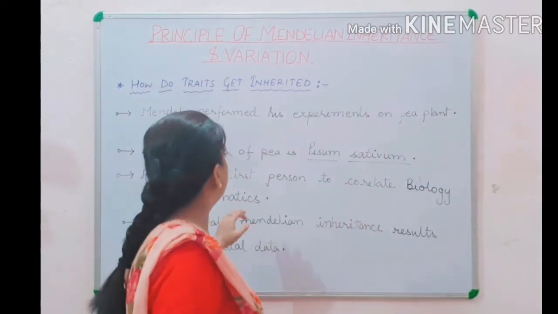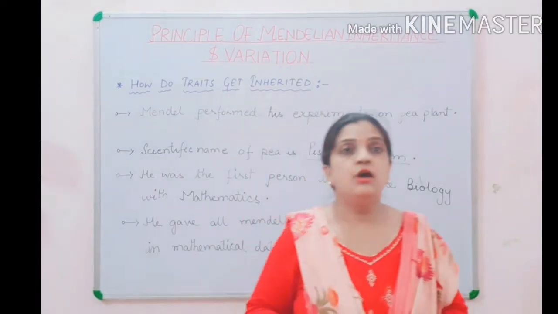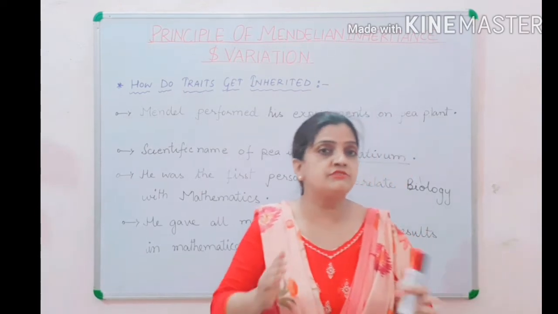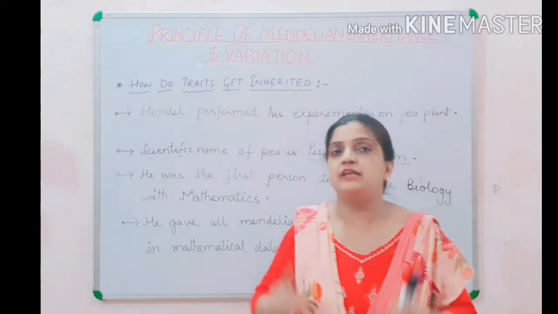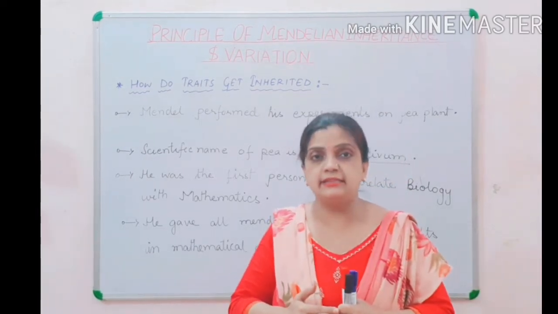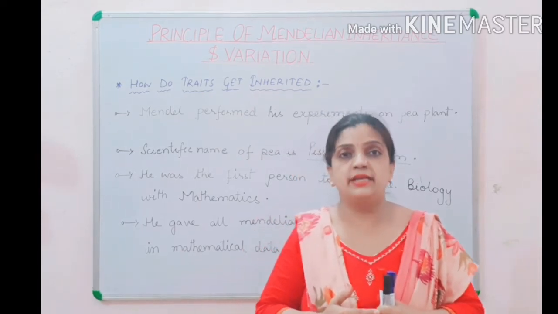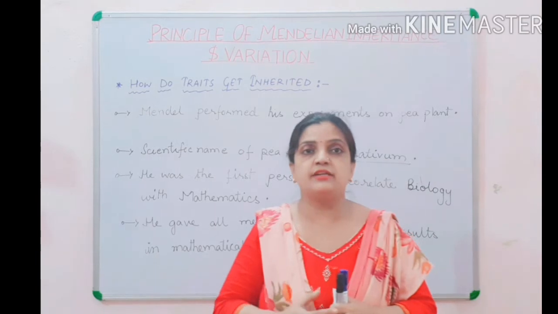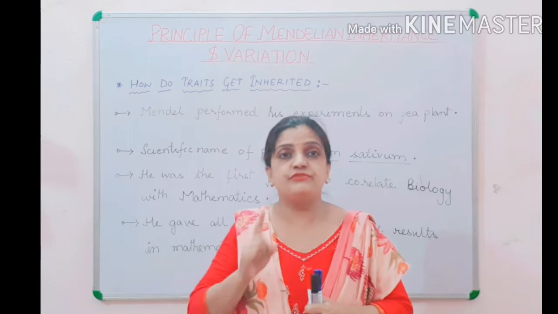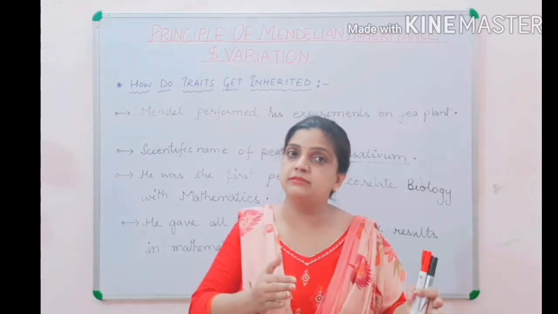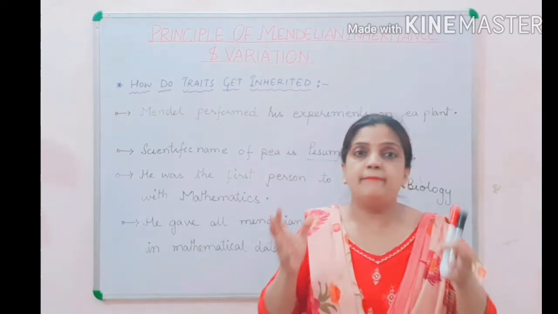Now children, always remember, Mendel was the first person who correlated biology with mathematics. How? Whatever experiments he performed related to inheritance, all the results he obtained, he calculated and framed in the form of mathematical data. Many people used to consider him a mad person.